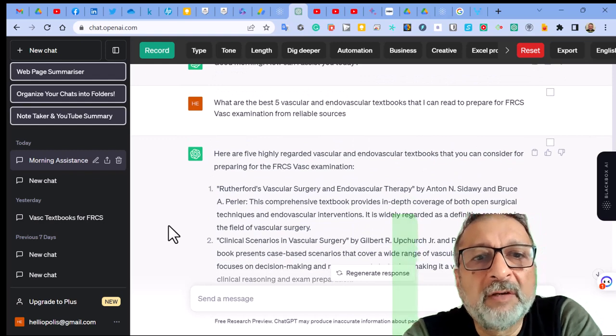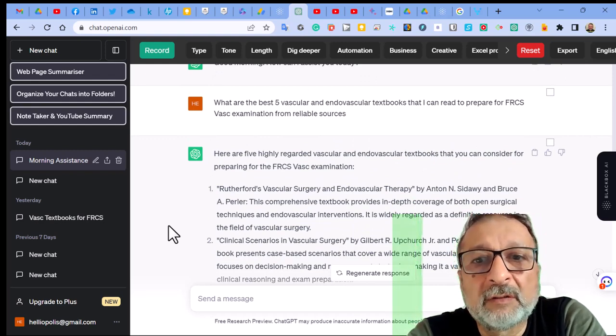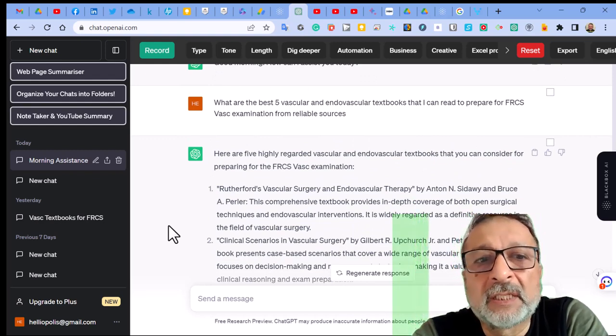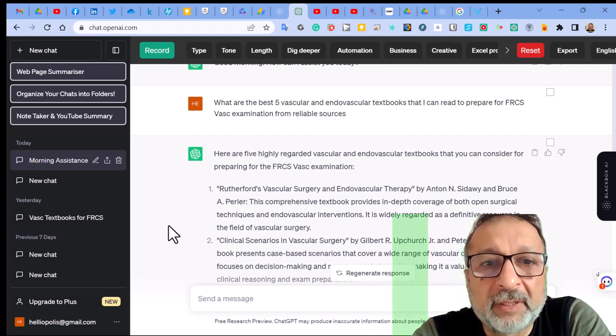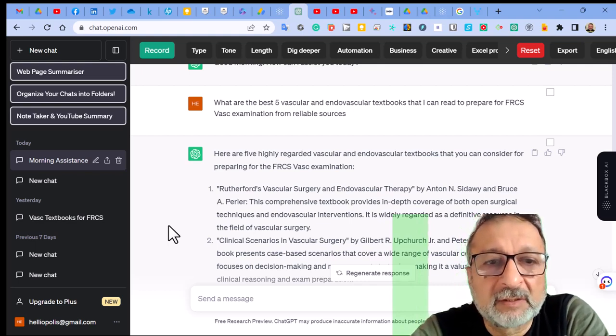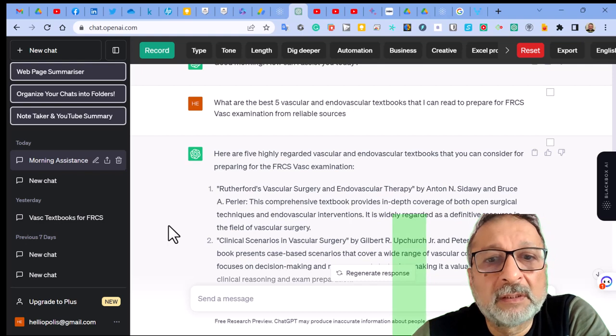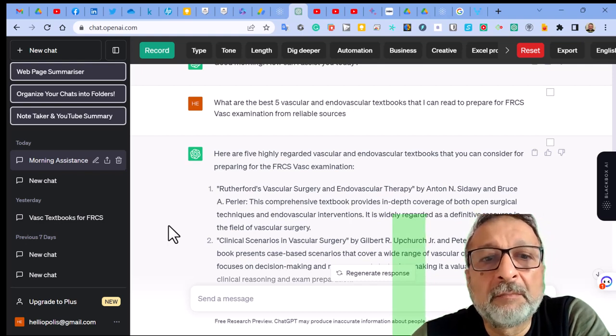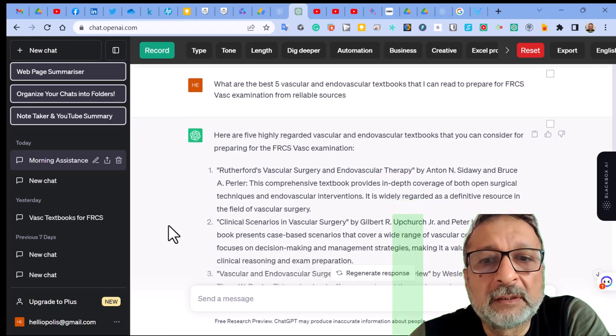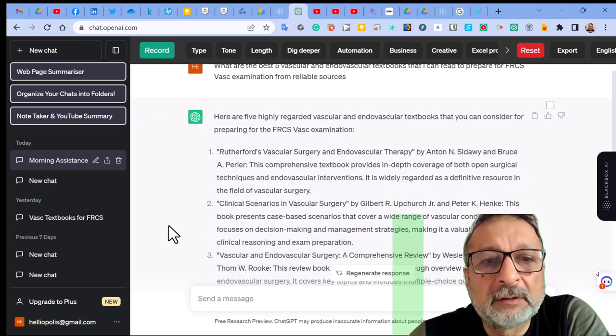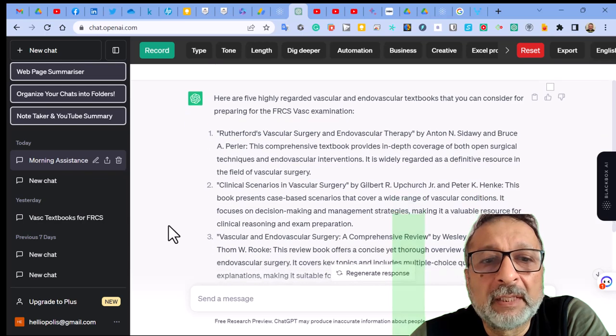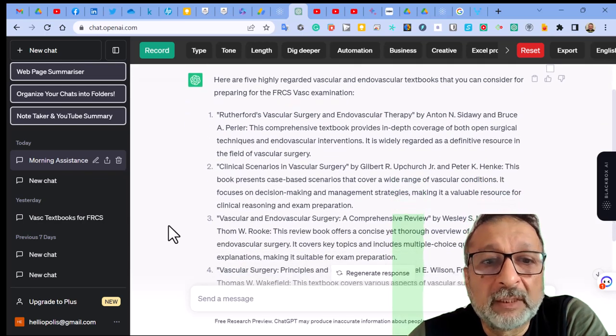Here are 5 highly regarded vascular and endovascular textbooks that can be considered as preparation for the FRCS vascular exam. Number 1, Rutherford, and it gives a description about the author, and this is a very good answer. The second one is Clinical Scenarios in Vascular Surgery by Gilbert, again a very important book for clinical cases.